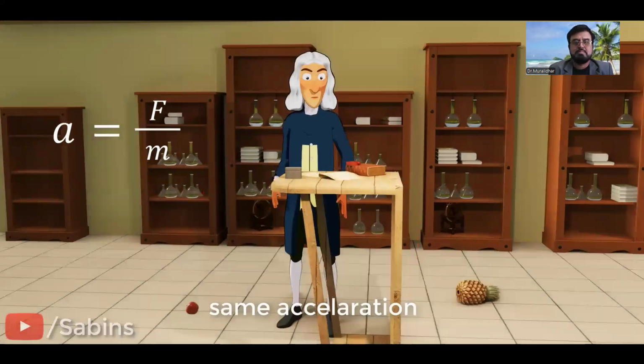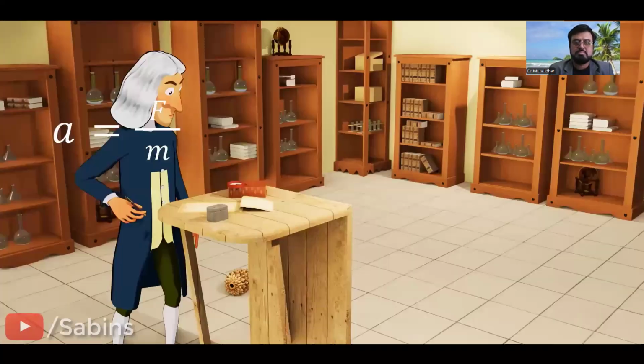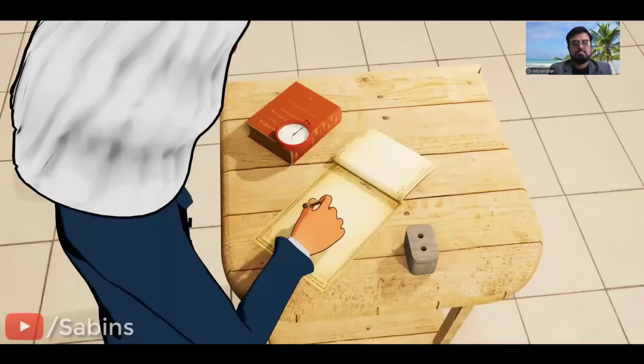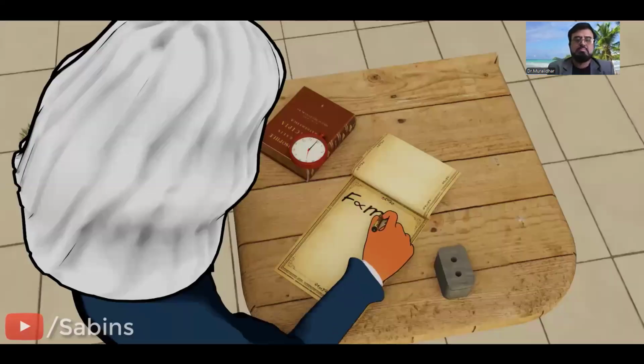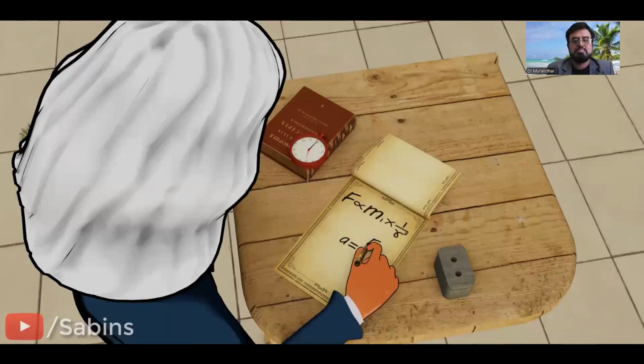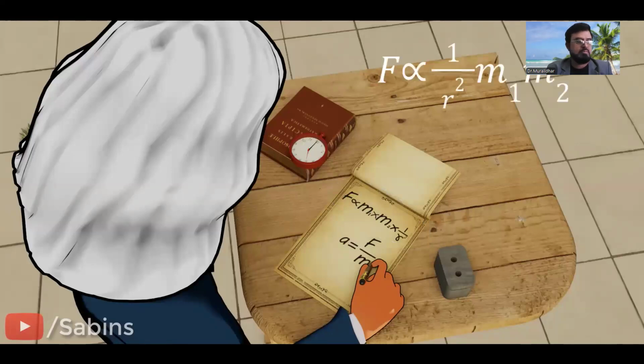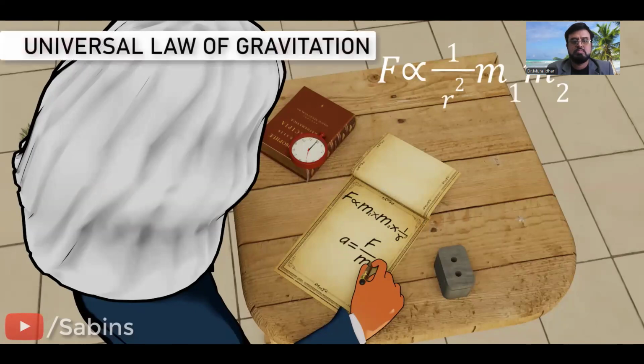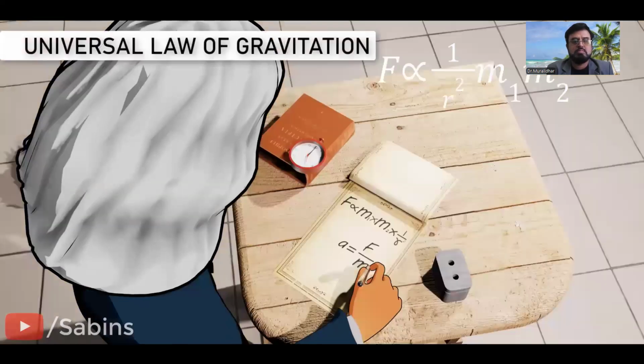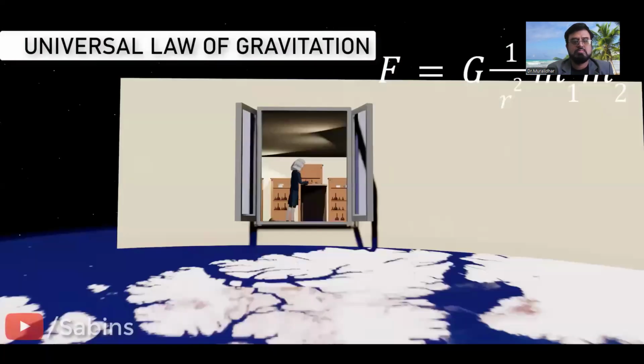Therefore, the value of force due to the universal law of gravitation should be a factor of the mass, so that when you find the acceleration by dividing by the mass, the mass factor will get cancelled. Likewise, we have to include the mass of the second object as well in this equation, in this case, the Earth's mass. This is the expression Newton derived to find the force due to the universal law of gravitation. He introduced a constant called the gravitational constant and made it a proper equation.